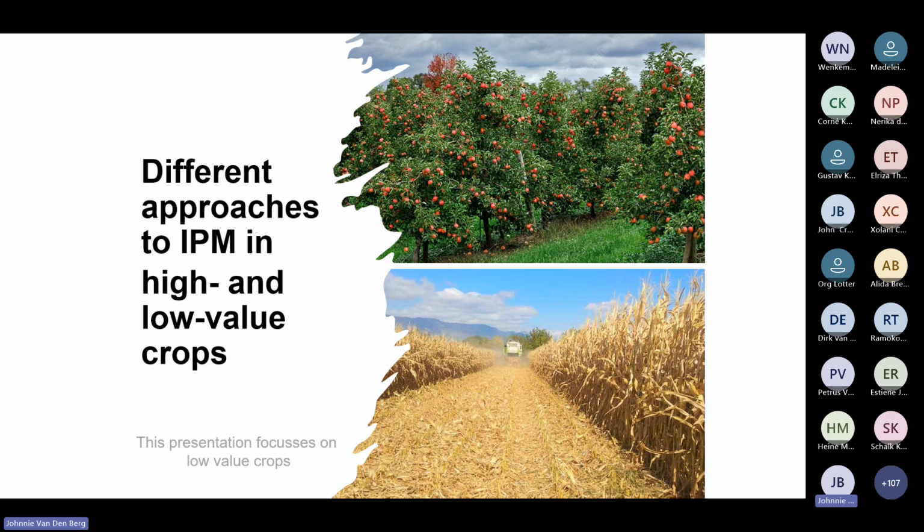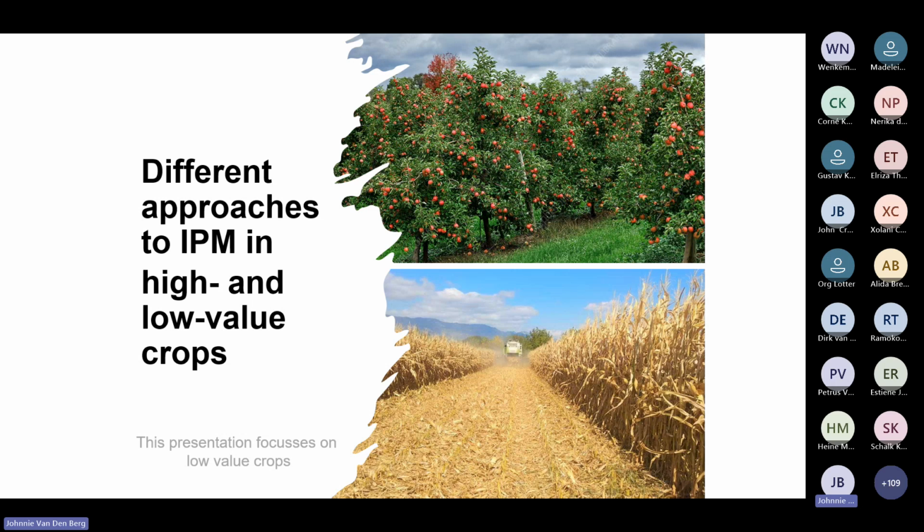There are different approaches to integrated pest management in high and in low value crops. For example, in the Western Cape, in fruit production systems compared to the grain production systems. Because of my background with grain crops, in this presentation I will focus on grain crops.